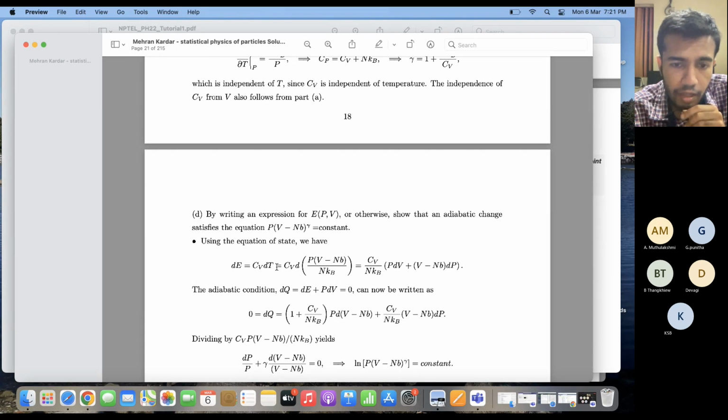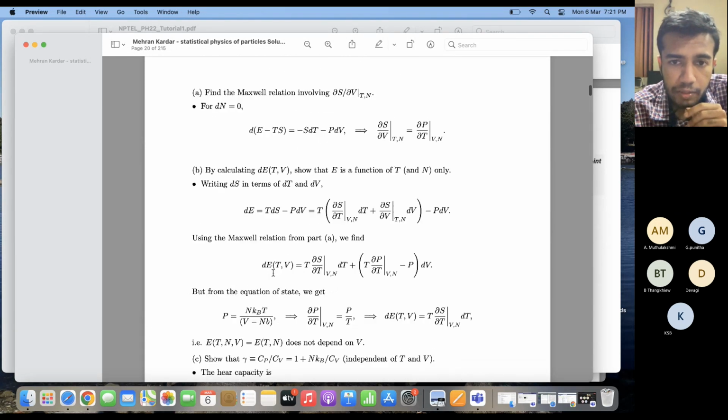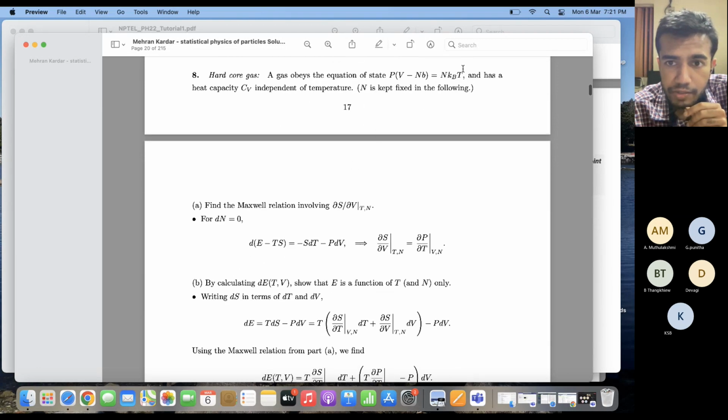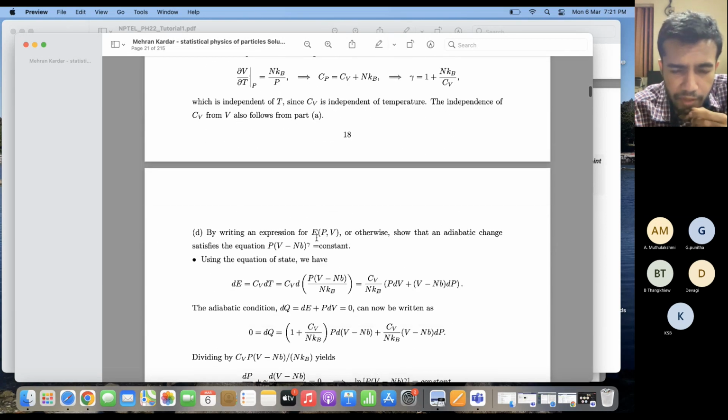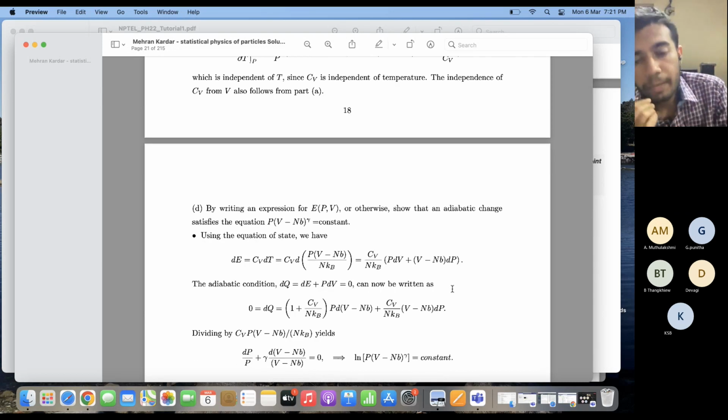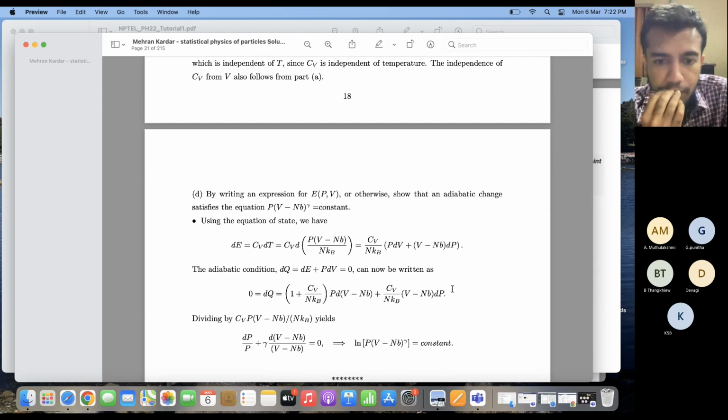Now the equation of state is over here. So T is equal to nothing but P into (V minus nb) by nkB. If I substitute for temperature, then I get Cv into dT, which is this quantity. This can be broken down in this particular form, P dV plus (V minus nb) into dP. Now, if there is an adiabatic change, then dQ should be equal to 0. If dQ is equal to 0, dE is equal to minus P dV. So I substitute minus P dV in place of dE.